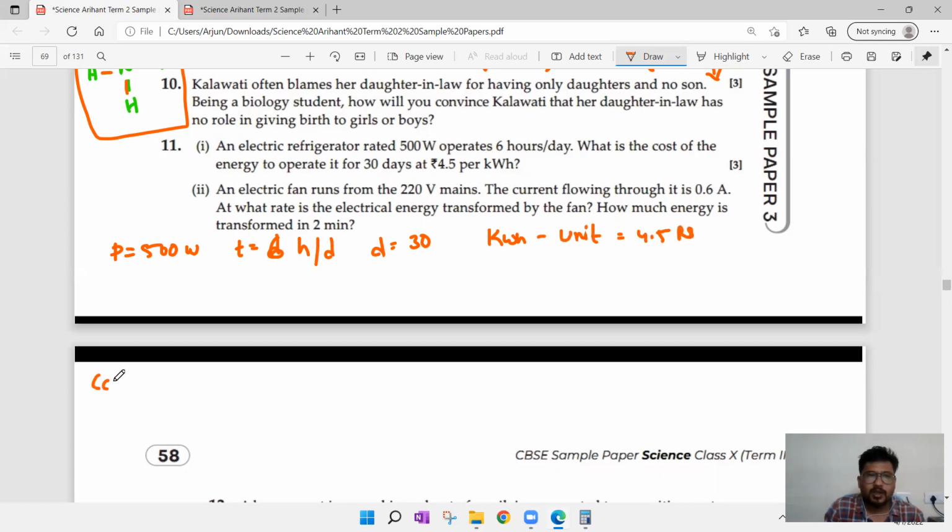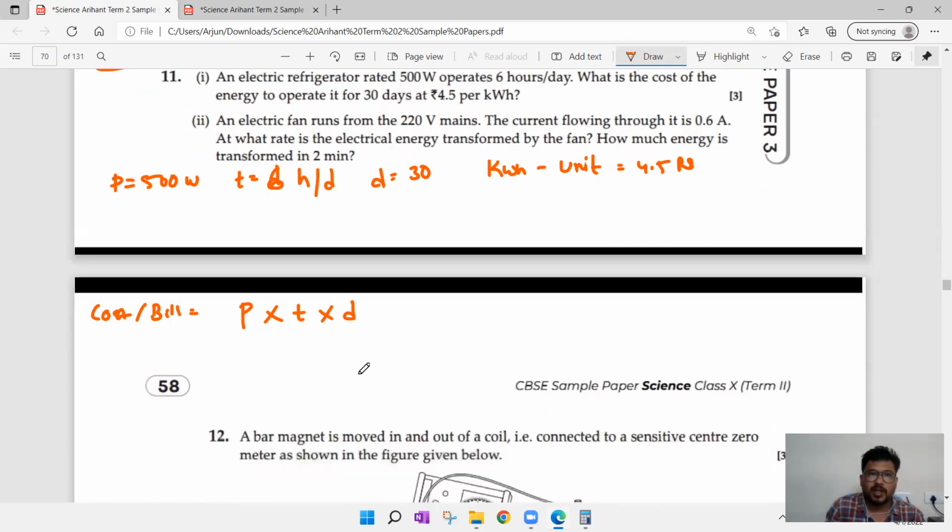Now, how to find cost or how to find the bill? The formula we have is power of the device multiplied with how much time it is working in a day multiplied with how many days it is working in a month. Now, power is equal to 500 multiplied with 6 hours multiplied with 30 days, which is equal to 5 into 6, 30, 1, 2 zeros multiplied with 30. That is nothing but 3 into 3, 9, 1, 2, 3 plus 4 zeros, which is nothing but watt hour.